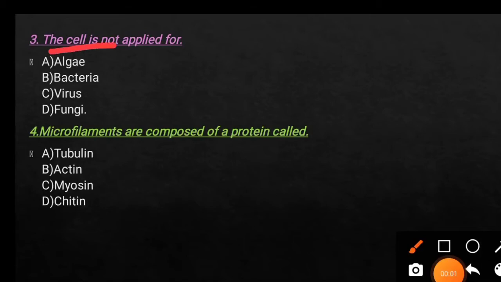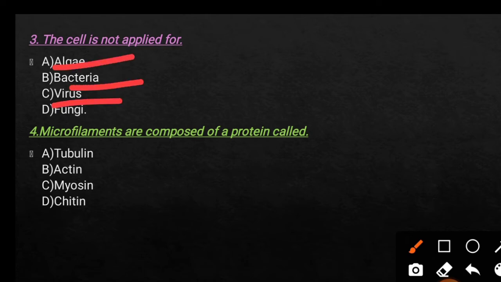Okay, third question: which organism is not made up of cells? First option is algae, option B bacteria, option C virus, and option D is fungi. So here the right answer is option C virus.